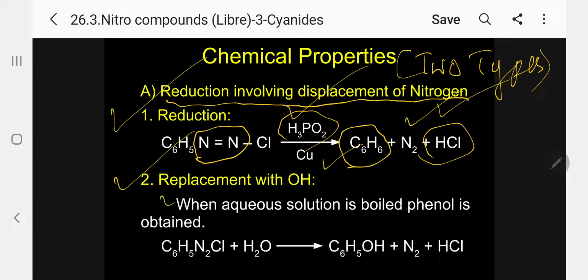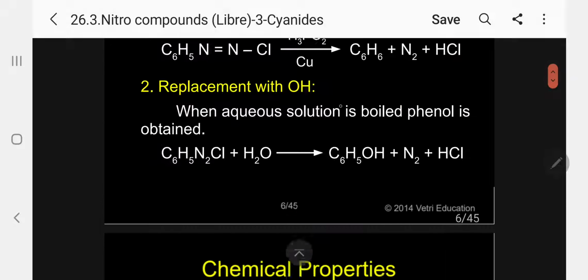The next one, replacement with OH. When the aqueous solution is boiled, phenol is obtained. Simply diazonium chloride is boiled with water. Simple substitution reaction so that phenol, N2 and HCl are produced. Kindly follow. Water will be in the form of H plus and OH minus. H plus will combine with Cl, HCl will go and OH will be added to the phenyl group, N2 gas will be eliminated. Please follow.